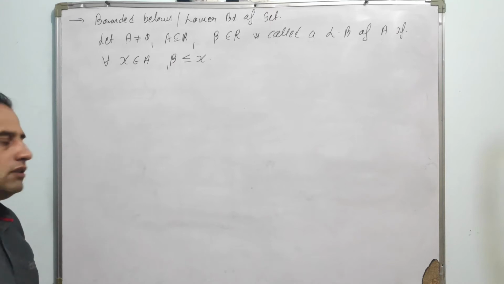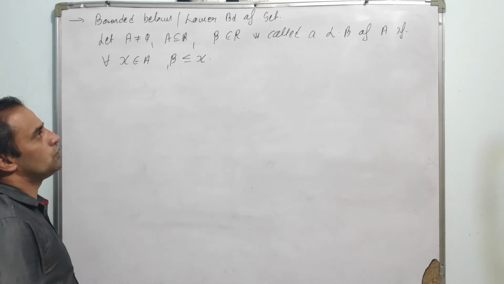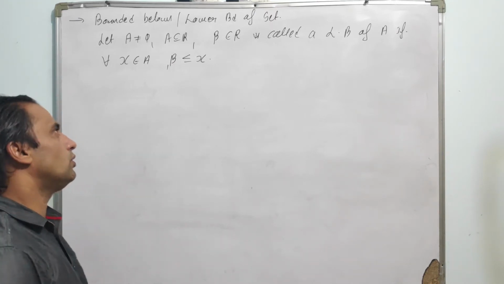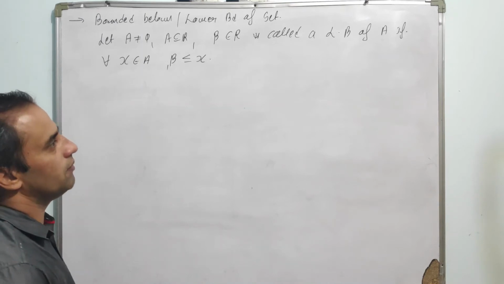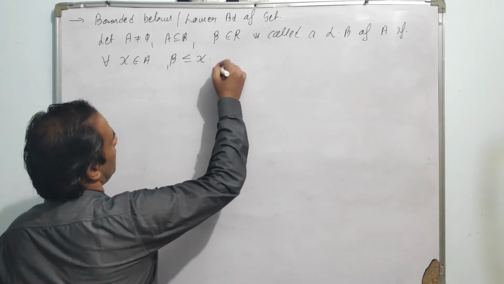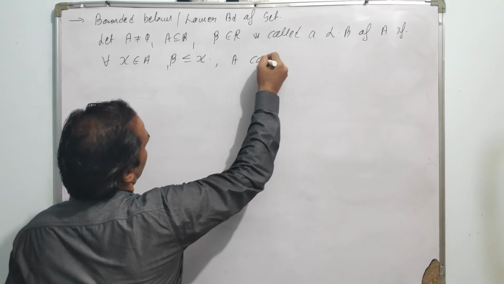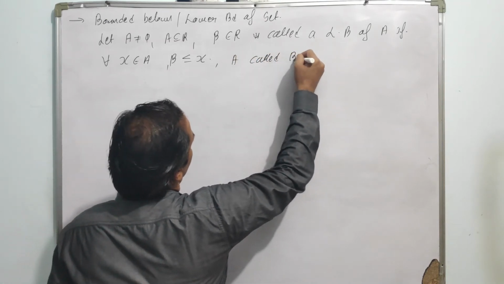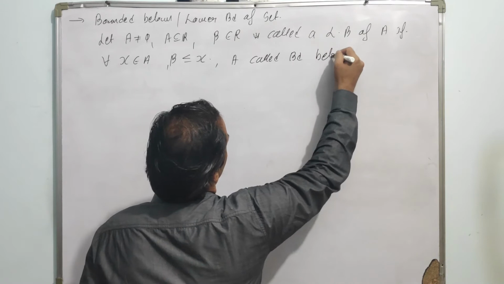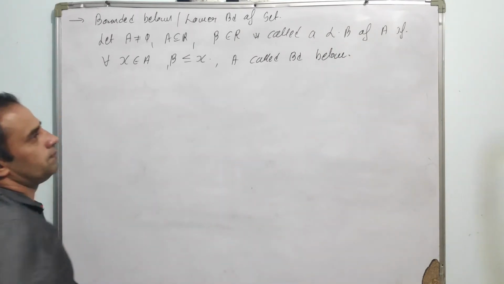So, a simple definition: if for every x belonging to A, beta is less than or equal to x, then this beta, which is a real number, is called a lower bound of A, and A is called bounded below. Simple definition.